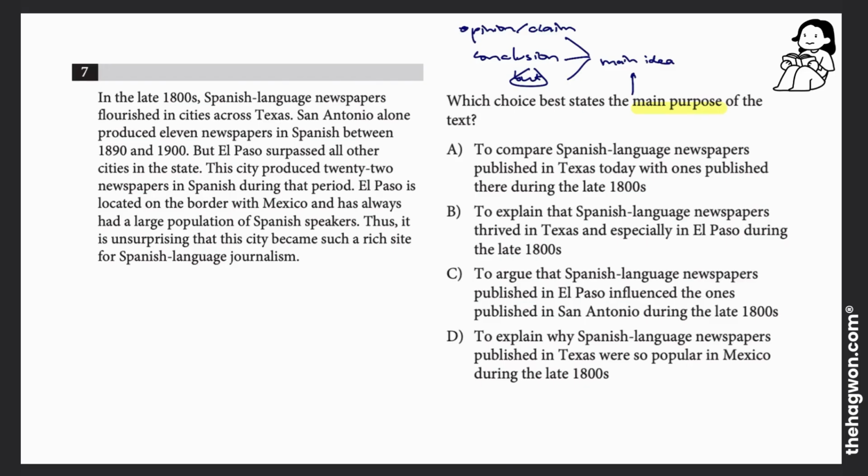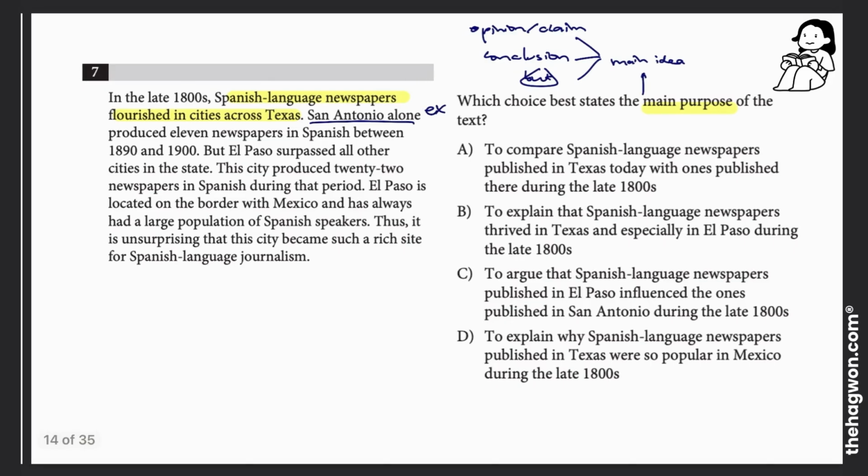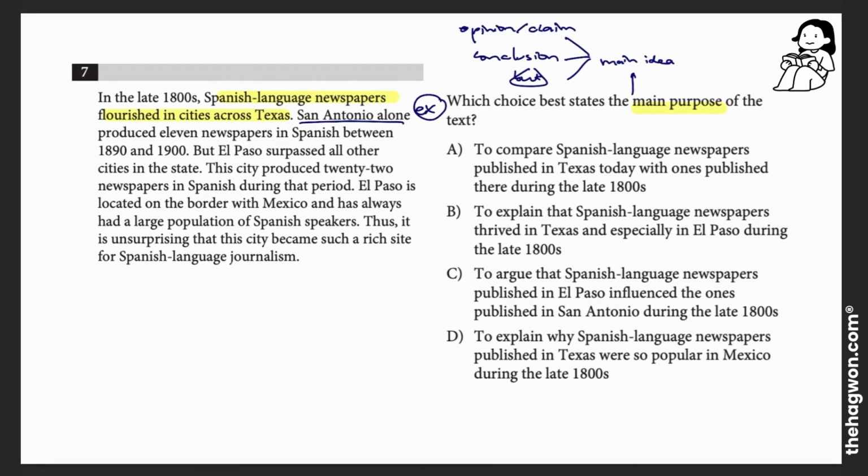The first sentence goes on to say that Spanish language newspapers flourished in cities across Texas. So that's going to count as one of my claims. And then the next sentence goes on to say San Antonio alone produced 11 newspapers in Spanish. That's going to be a very specific example. That's not a main idea. That's more a detail. And then the next sentence is but. So I know this is my main idea sentence. But El Paso surpassed all other cities in the state. So lots of different cities had flourishing Spanish language newspapers, but El Paso surpassed all other cities.